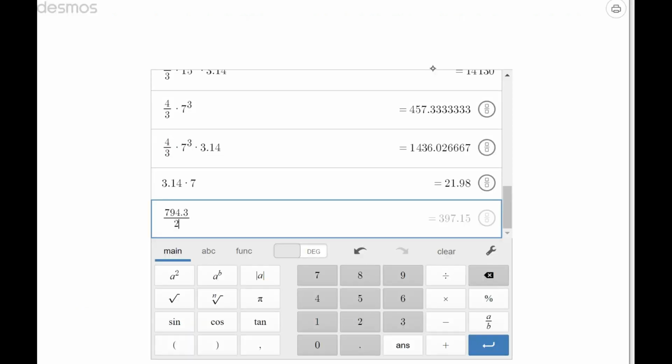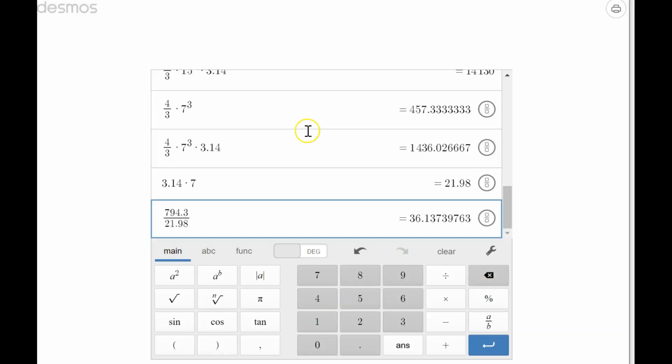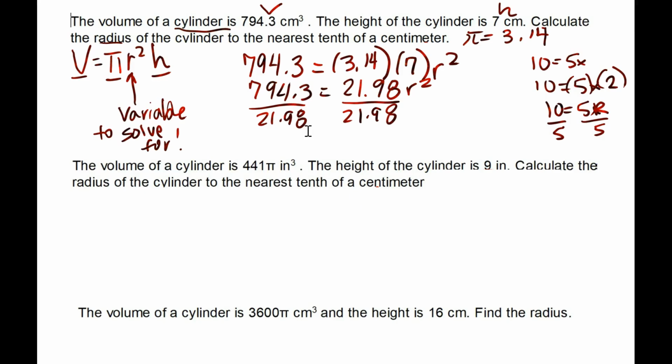794.3 divided by 21. Y'all see Desmos? Get it all nice. See that little calculator? Step down, I see you, Desmos. All right, and so we get the actual volume. Actually, we get the radius squared. So we get 36.13, so we're going to round to the nearest tenth: 36.1. So we get 36.1 is equal to r squared.